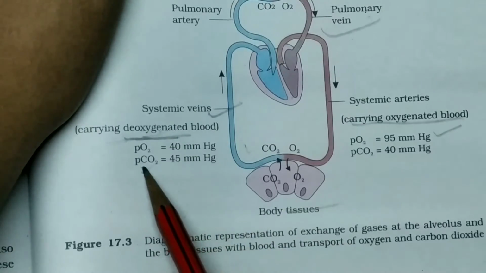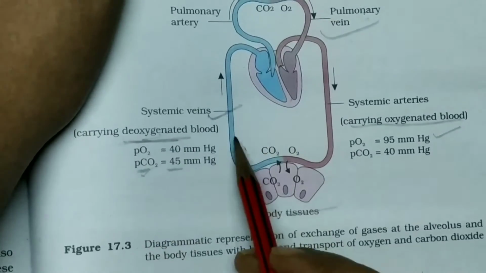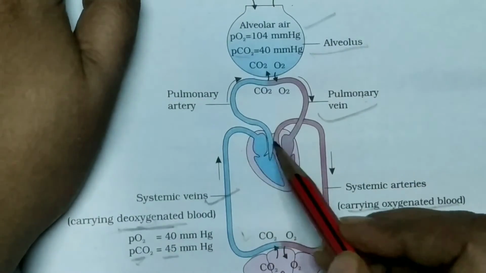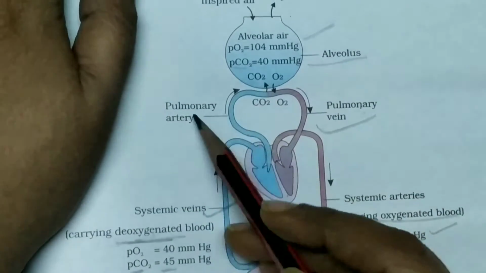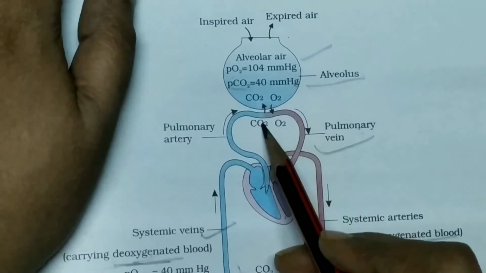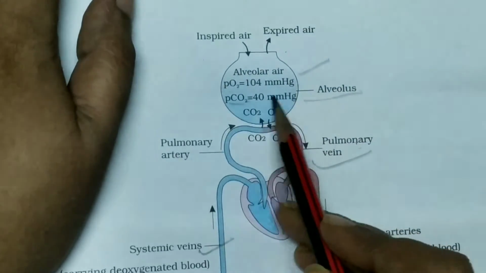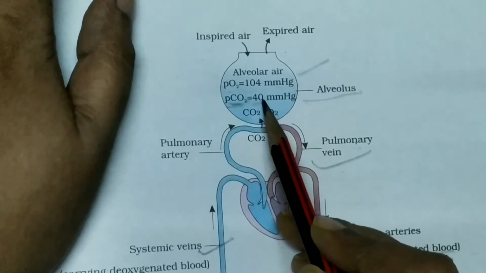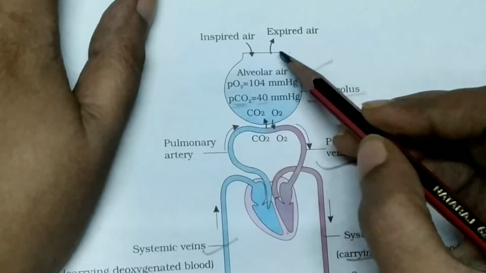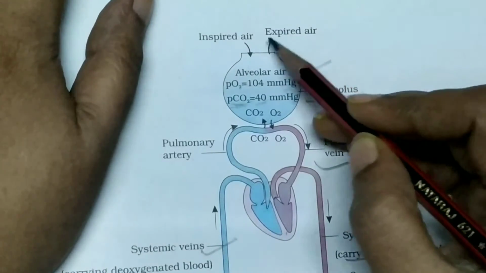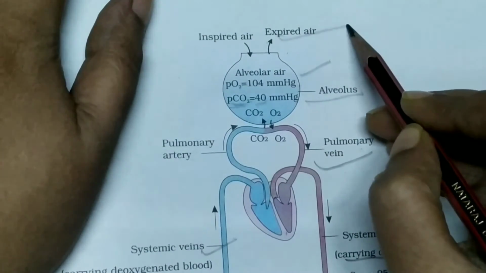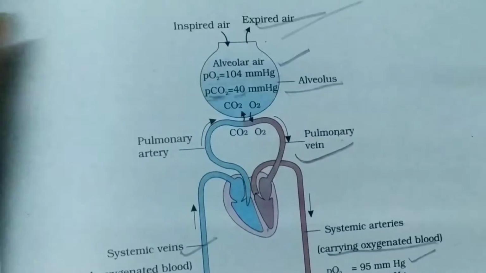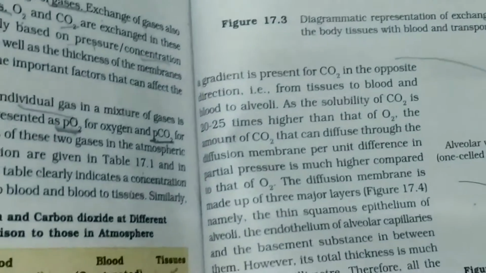At that time the carbon dioxide level is 45 mmHg, and it passes from the heart to the pulmonary artery. From the pulmonary artery the carbon dioxide enters the alveoli, where the carbon dioxide level is 40 mmHg, and through the lungs it is expelled from the body and expired into the air. Do you all understand? Now we will see this in detail.